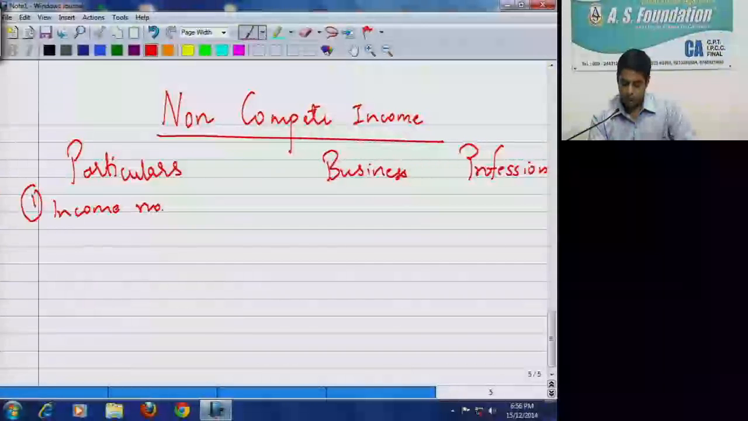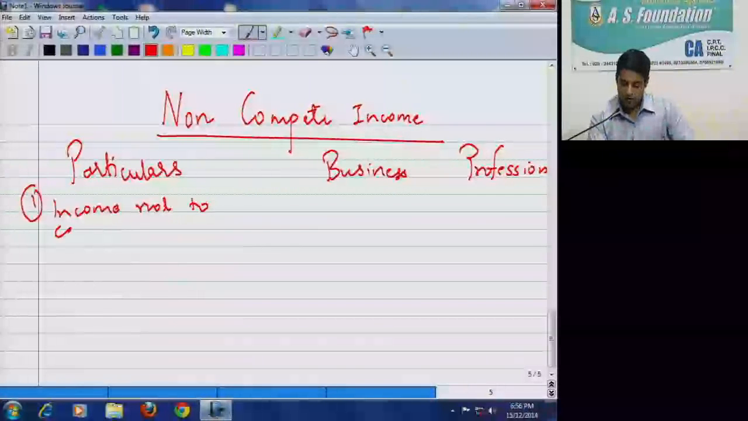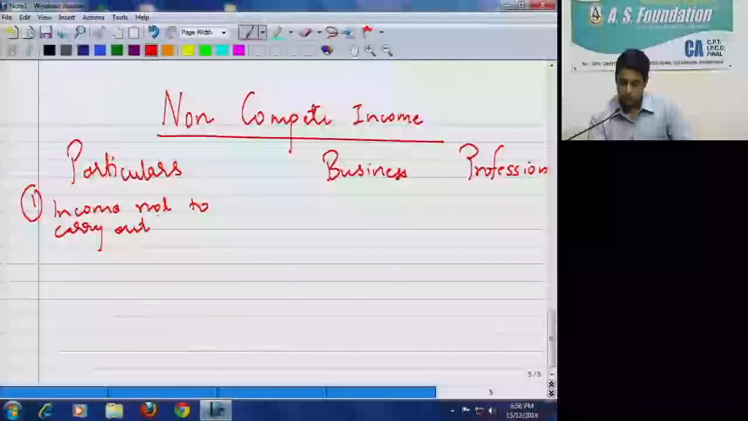First, income not to carry out any activity.